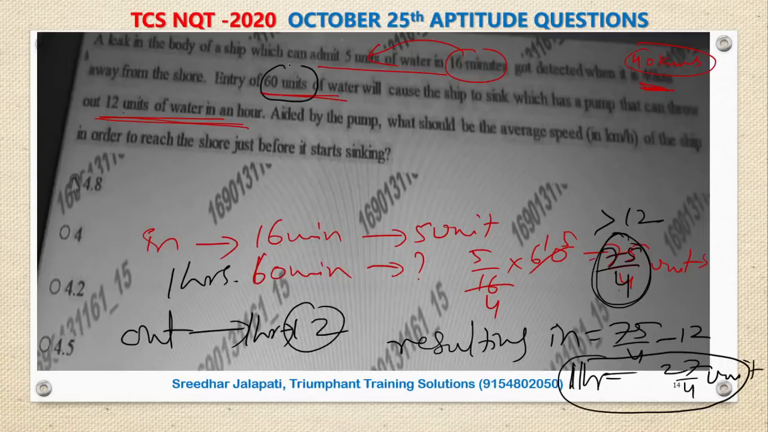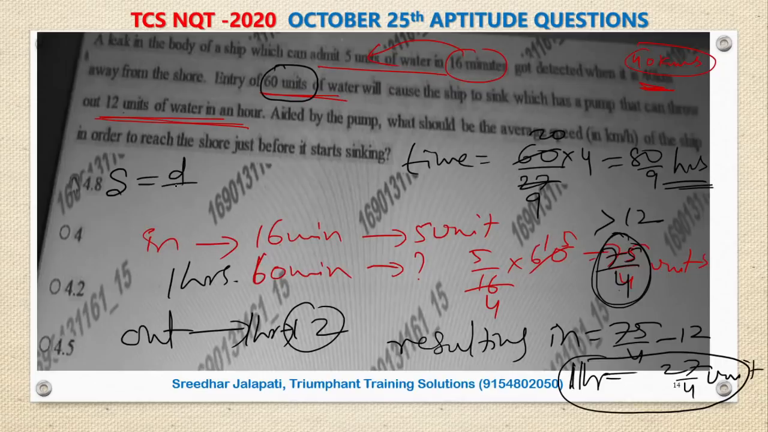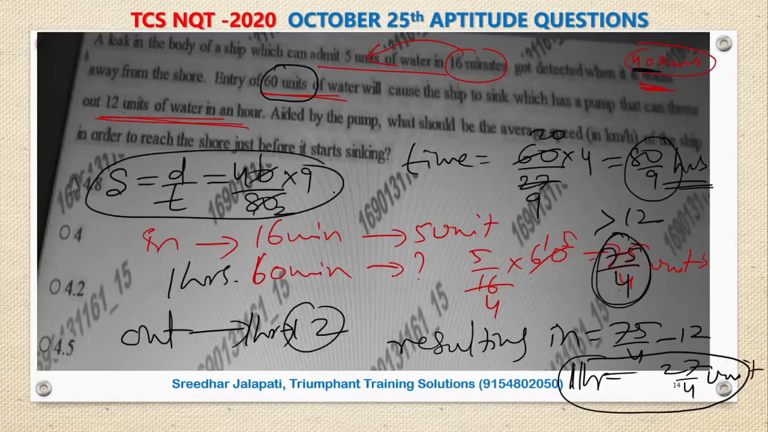Then to get this 60 units of water, how much time does it take? Time is 60 by 27 by 4, for every 1 hour. 4 will come to the numerator. So this becomes 3 9s, 3 20. So 80 by 9 hours. It takes 80 by 9 hours. Now you are asked to find the speed. Speed is nothing but distance by time. What is the distance the ship has to travel? 40 kilometers, which is given in the question. And how much time it has? 80 by 9 hours. 9 will come to the numerator. So if I simplify 4 1s, 4 2s, 9 by 2, 4.5 kilometer per hour. And don't worry, in the options it is there. Fourth option, 4.5 kilometer per hour.